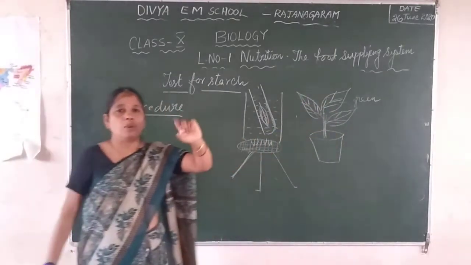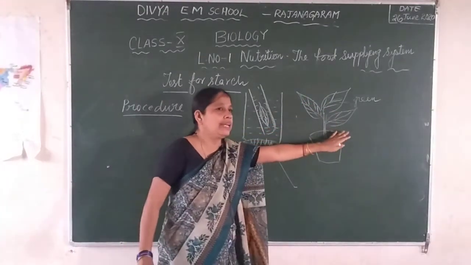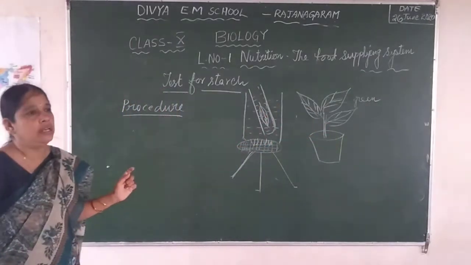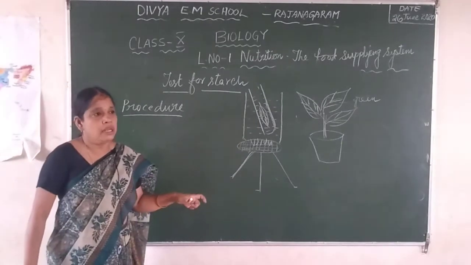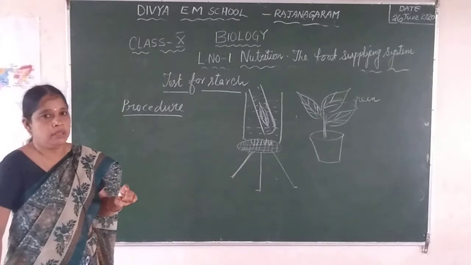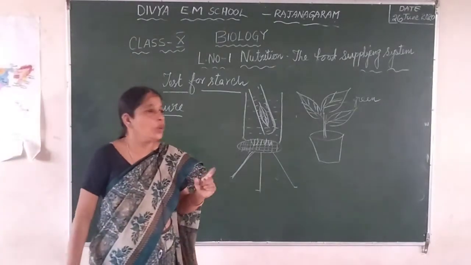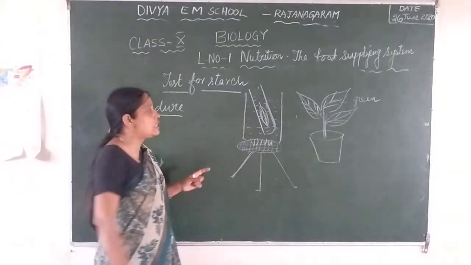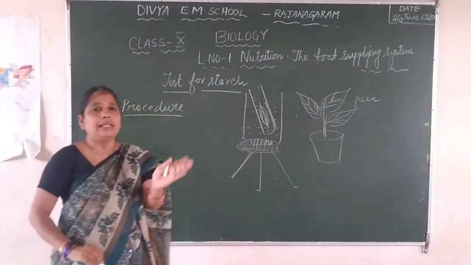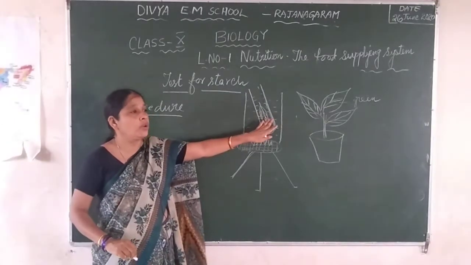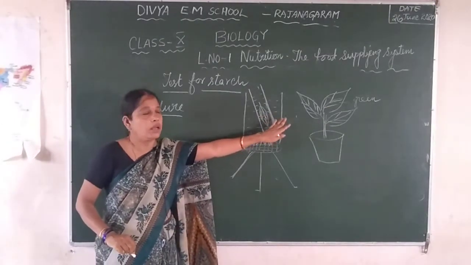The reason is that when the leaf is green in color, when you apply the chemical called iodine solution, if the starch is present, the leaf will turn black or blue. But if it is green in color, you cannot see the change in color. The only reason is you have to remove the green color of the leaf, make it very light in color. That's why you have to boil it in methylated spirit or the alcohol.